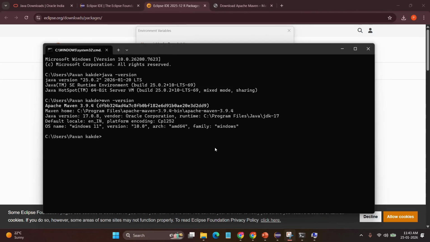If you see errors, Java is not recognized or Maven is not recognized, it means the path is not set correctly, or the command prompt was not reopened. Close and reopen command prompt and try again.